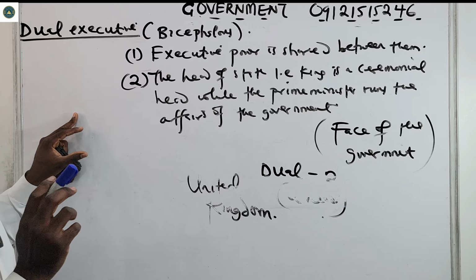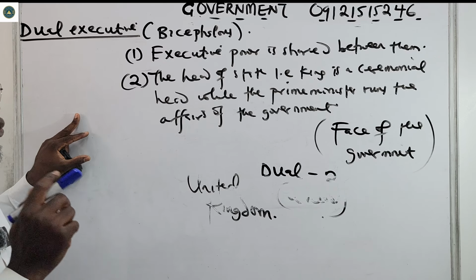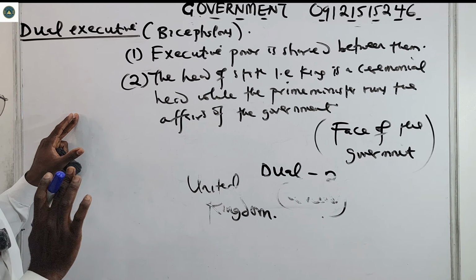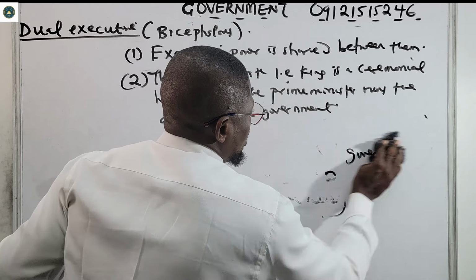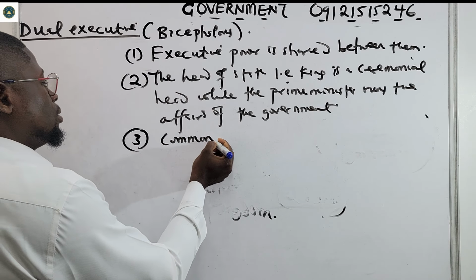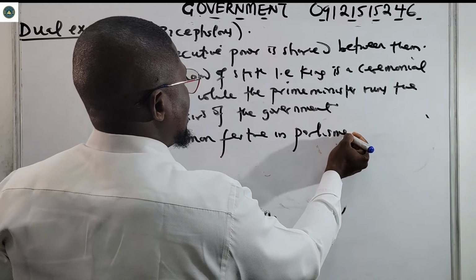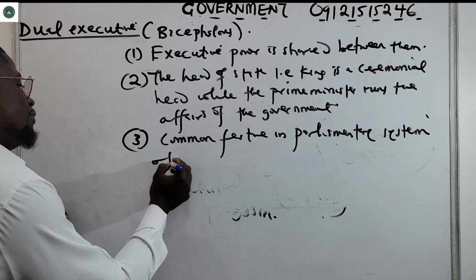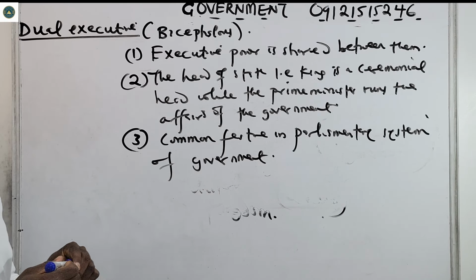All right, so the head of state, that is the king, is ceremonial, while the prime minister runs the day-to-day affairs of the government. And the dual executive is very, very common in the parliamentary system of government. Okay, the dual executive is a common feature in the parliamentary system. We're going to look at all of them. I hope that is very clear.